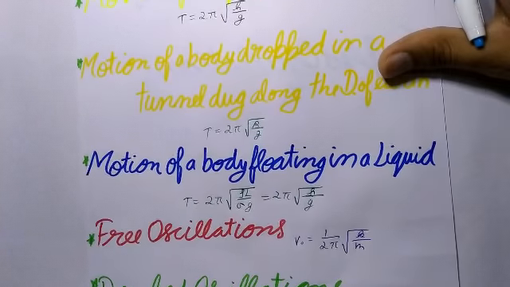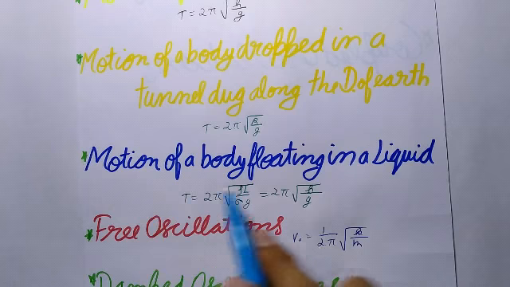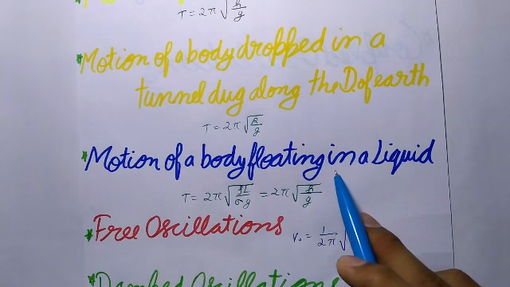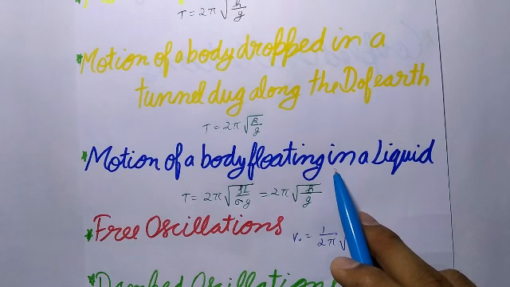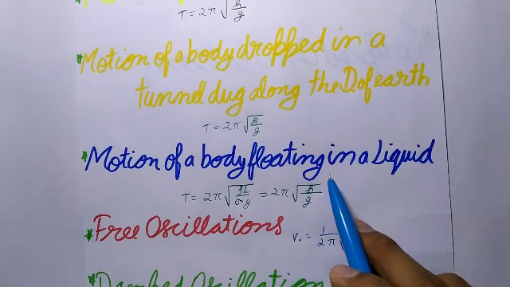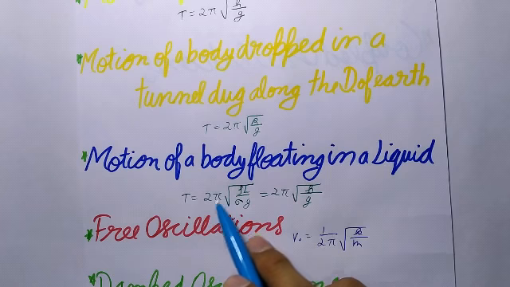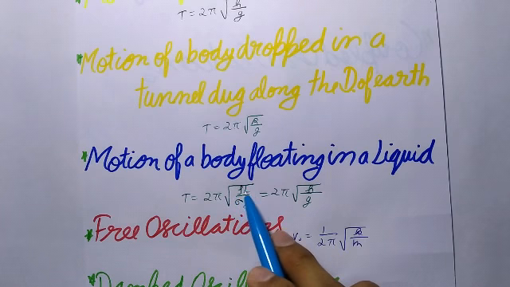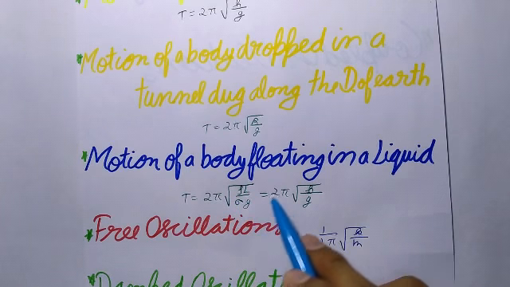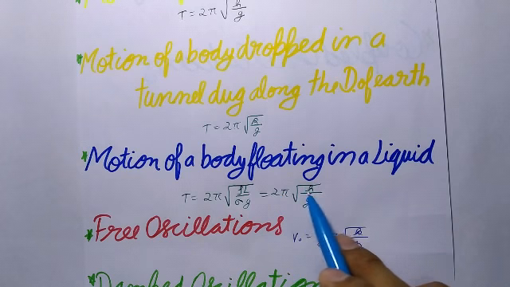Next is motion of a body floating in a liquid. When a body made of material of density rho and total vertical length capital L floats in a liquid of density sigma such that its length h is submerged in the liquid, it executes SHM on being pushed into the liquid. So T = 2π√(ρL/(σg)) = 2π√(h/g).